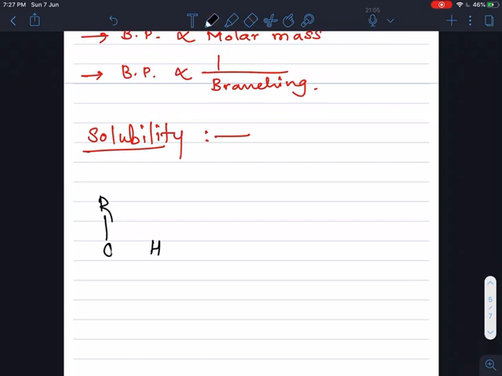Here in ROH, the oxygen is highly electronegative and carries a partial negative charge, and hydrogen carries a partial positive charge. If we take water, H2O, when alcohol is dissolved in water, what happens? The oxygen in the water molecule acquires a partial negative charge.